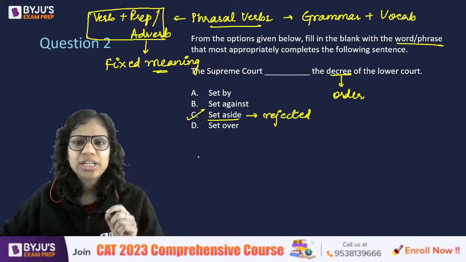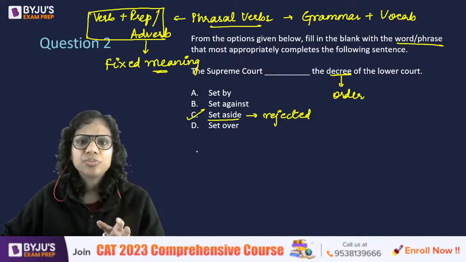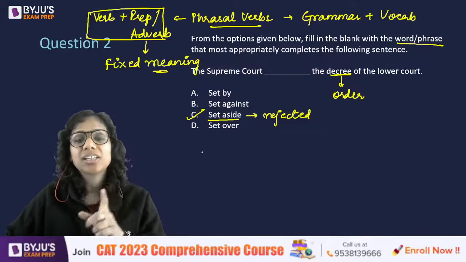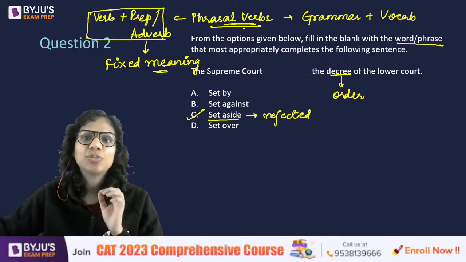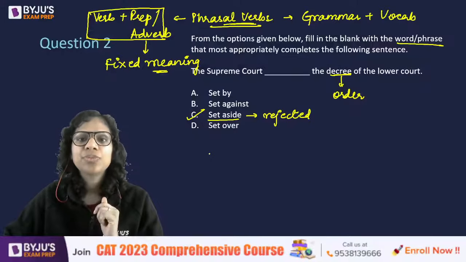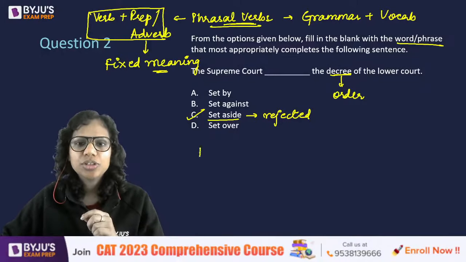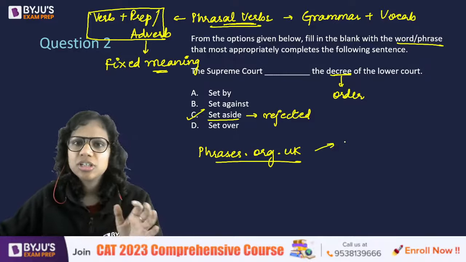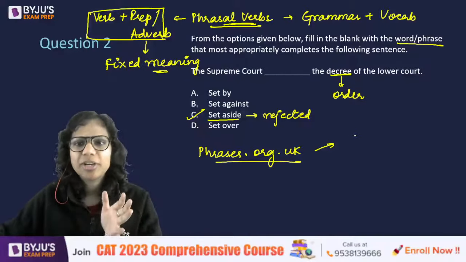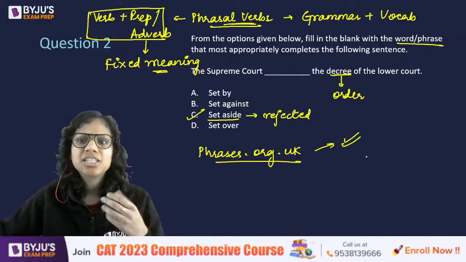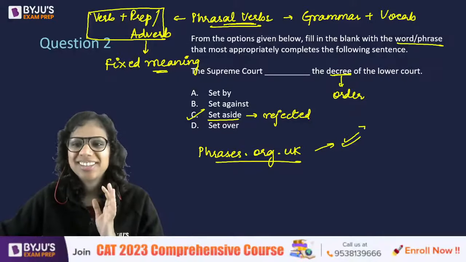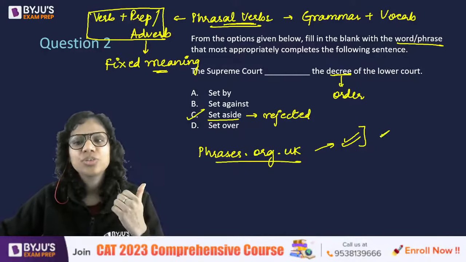Therefore, one source that I would suggest to you: one is that your previous year papers will have phrasal verb questions. Especially CAT early papers, they'll have a lot of phrasal verb questions because CAT used to ask phrasal verbs. Apart from that, if you want to learn them, there is this website called phrases.org.uk. It is a repository of phrasal verbs from A to Z in alphabetical order, so you can at least see some from there. There's a phrasal verb of the day also, a phrase of the day also. You can go for that.